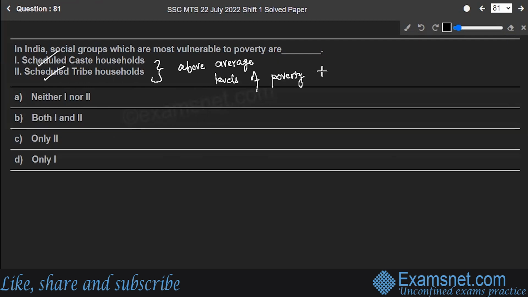Indicators in the rural and the urban population. 51 out of 100 people belonging to these tribes are not able to meet their basic needs. Similarly, 50% of the casual workers in urban areas are below the poverty line. About 50% of landless agriculture workers and 43% of scheduled castes are also poor. Women, elderly people, female infants are the poorest of the poor because they are denied equal access to resources available to the family. So, option B is the correct answer to this question. Next is question number 82.